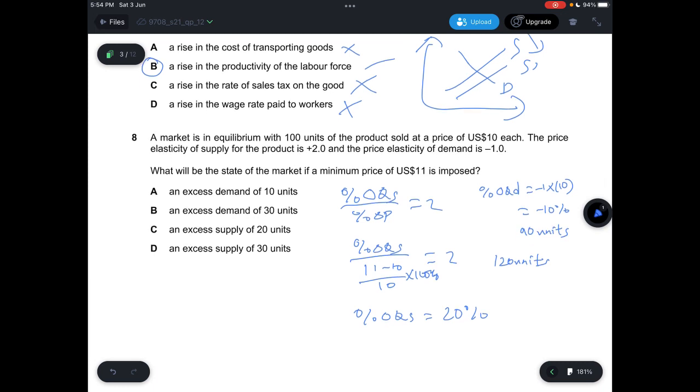So now we know that there are only 90 units of quantity demanded. So we take the original equilibrium demand, which is 100, minus 90, and then we'll get 10 units. And now we know that there are 120 units of quantity supplied. But now we need to calculate the surplus. So the surplus will basically be the excess supply. So 120 minus 90 gives 30 units. This means that there is an excess supply of 30 units. So it's not excess demand, but excess supply. So the answer is D.